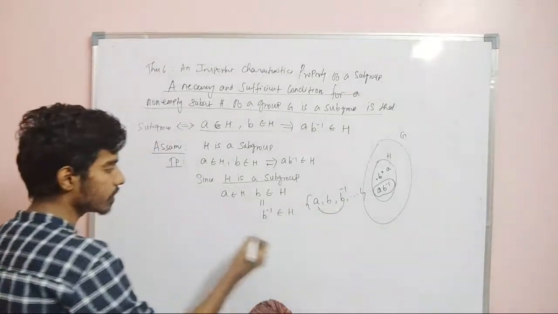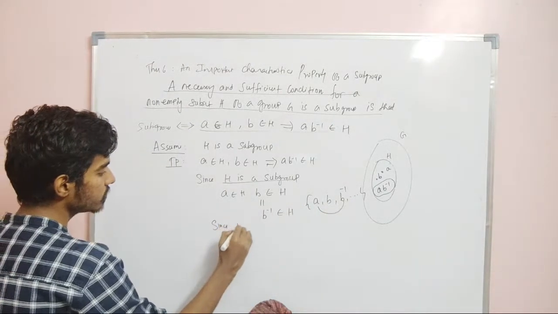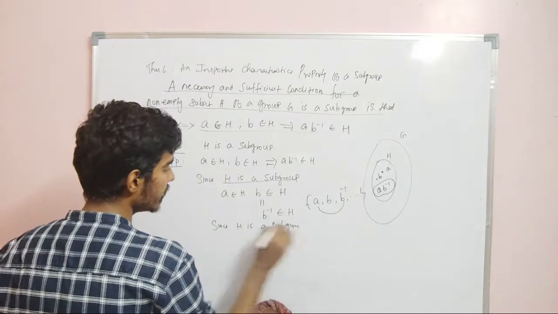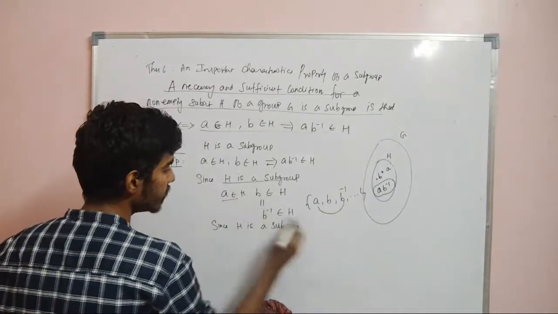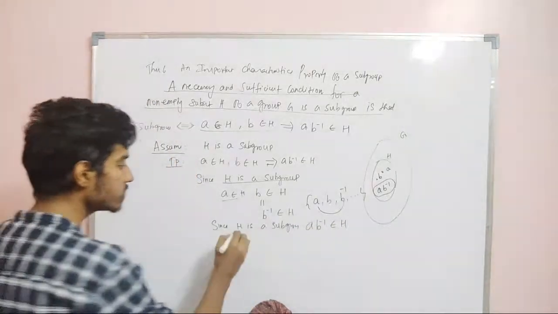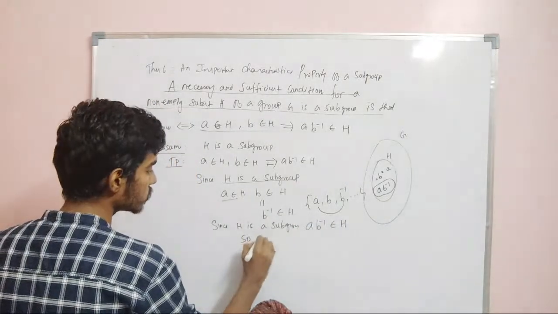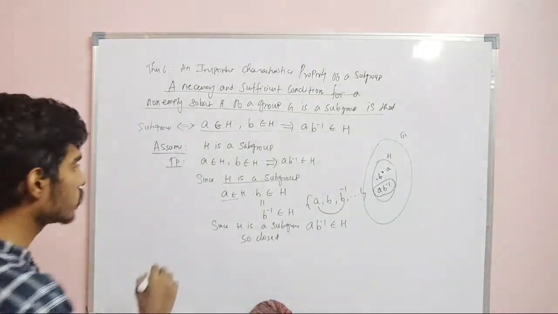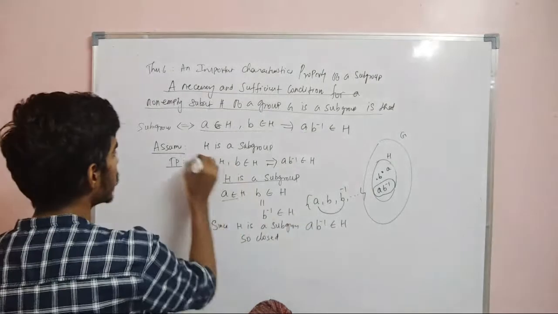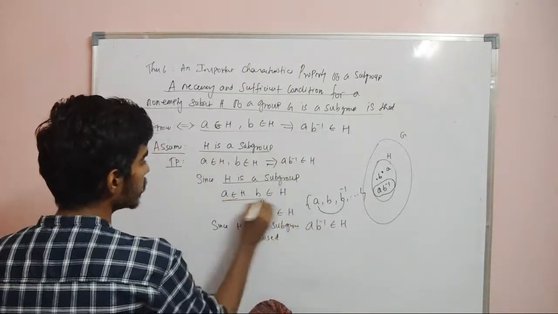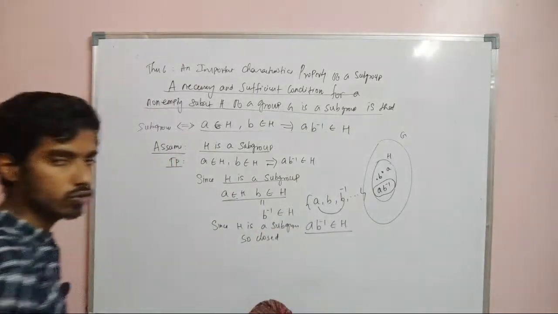Now what about A into B inverse? Since H is a subgroup, it is closed, right? So if I take two elements A and B inverse, AB inverse will also be in H, because H is a subgroup, so the closure property will be satisfied. So therefore AB inverse belongs to H. I assumed that H is a subgroup, and I have proved that if A and B are in H, AB inverse belongs to H.